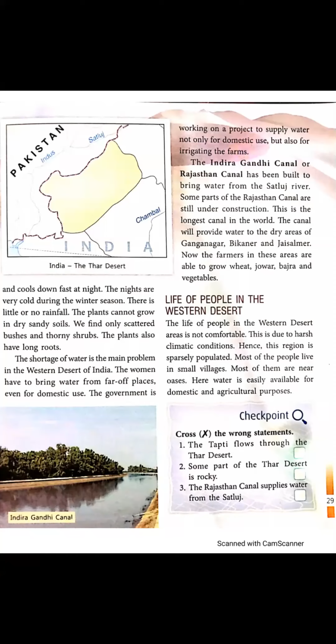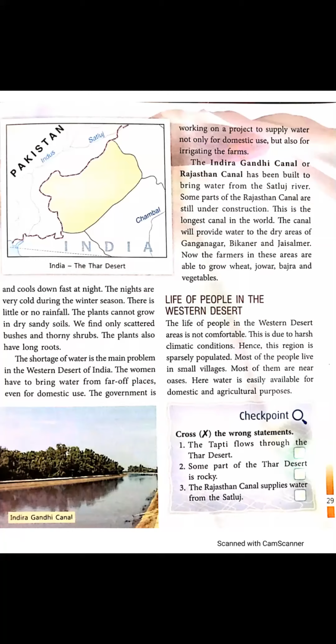For which purpose do you use water in your houses? For washing, for cooking, for bathing, for cleaning. Even for these purposes, the women have to bring water from far off, distant places.